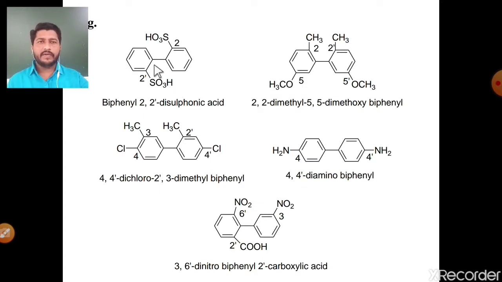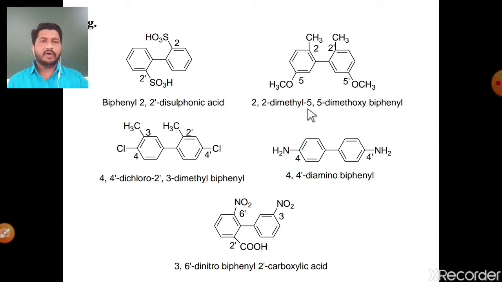Number first example: see the first ring and second ring, there is a substituent on the first ring, a sulfonic acid group, and there is also a sulfonic acid substituent on the second ring. So the name of this compound is biphenyl 2,2 dash disulfonic acid. Simply, the basic is the biphenyl molecule, but the position of the substituents is 2 and 2 dash. There are two sulfonic acid substituents, so use the term di and sulfonic acid.